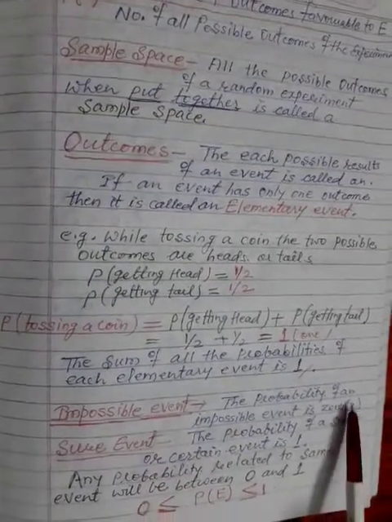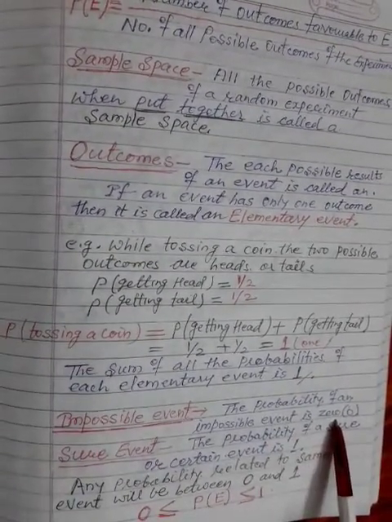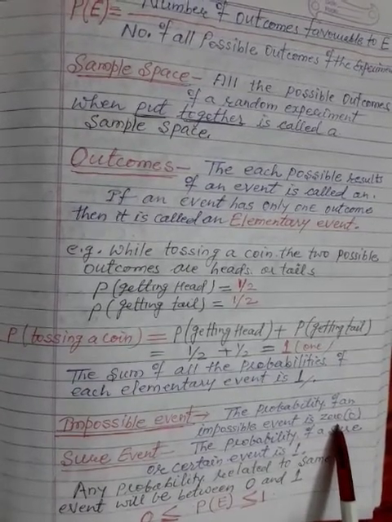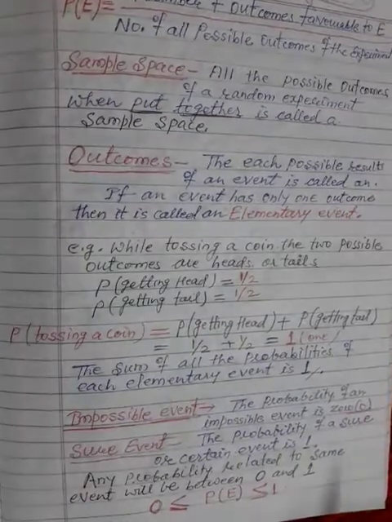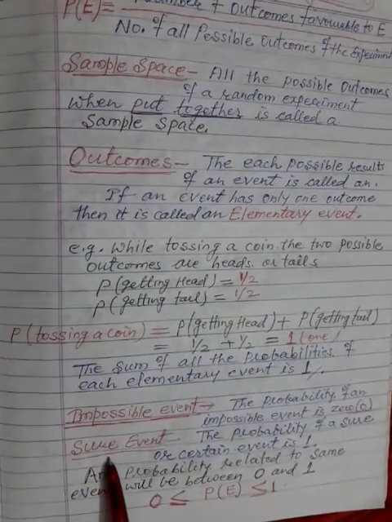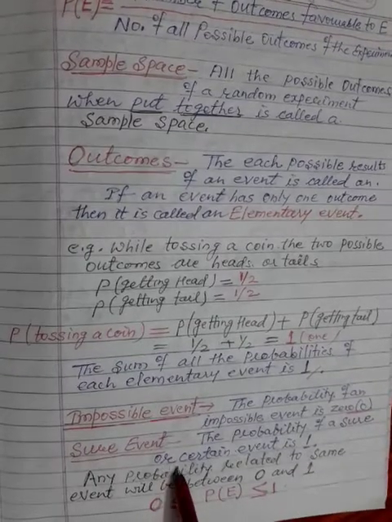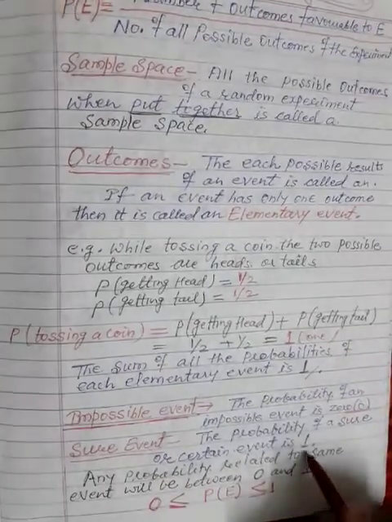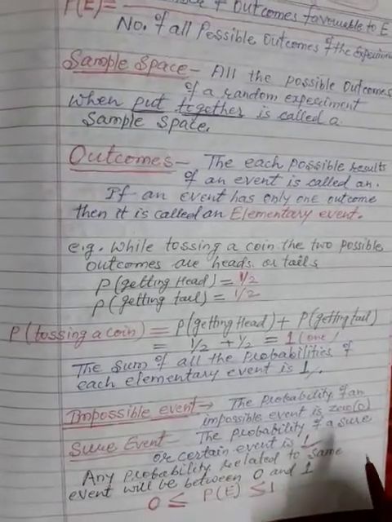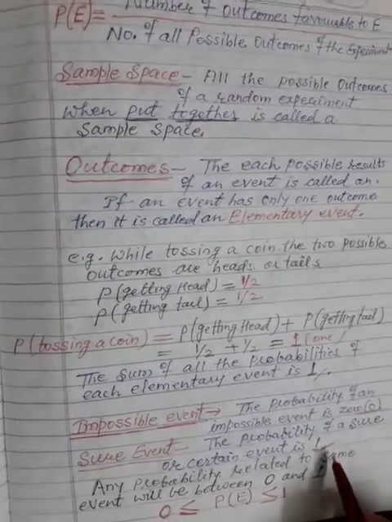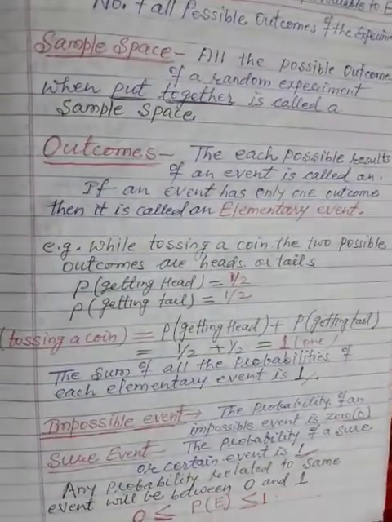Now sometimes an impossible event is there. The probability of an impossible event is 0, which means that event is not going to occur at all. The probability of a sure or certain event is always 1. A sure event means 100% it is going to happen.